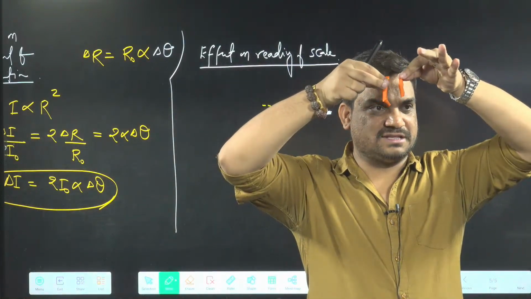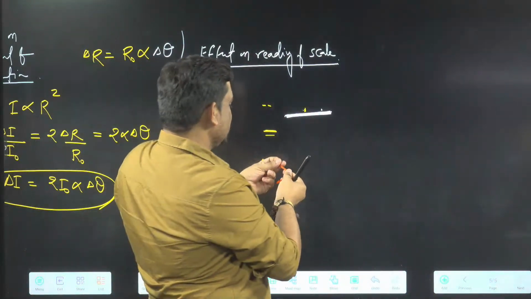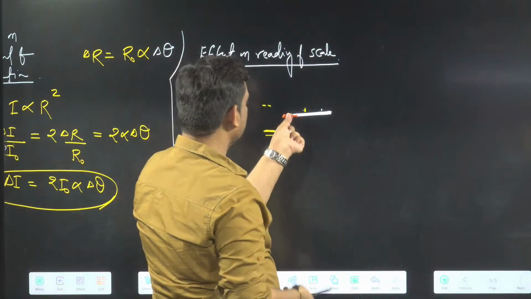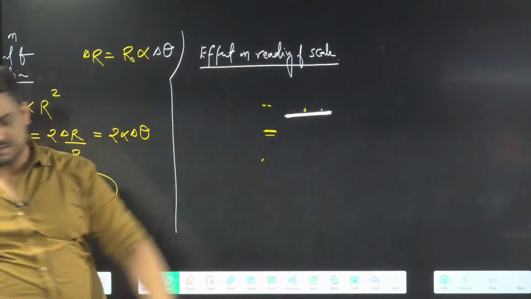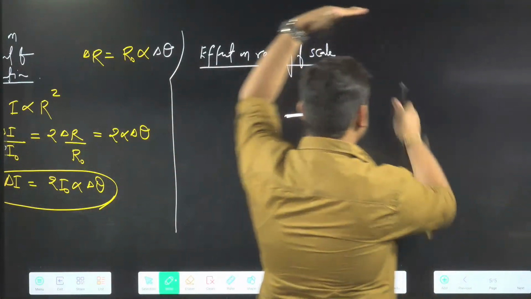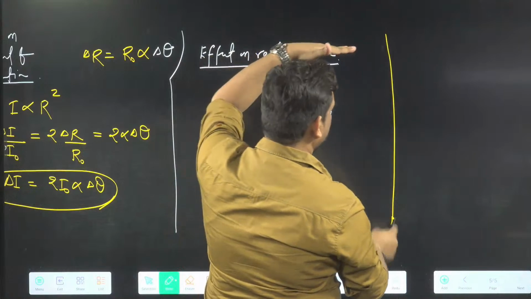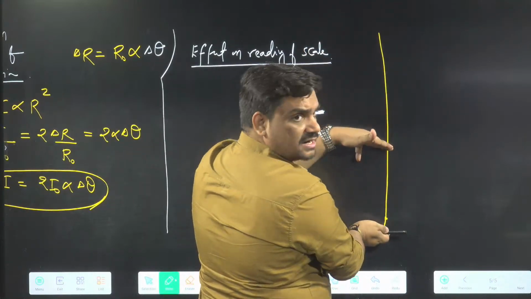So I'm going to take this, which is less. Using this, if I take readings, what will happen basically? More readings will be there. Or I can say, suppose this is my 1 centimeter. If I take a length of this one, then you can say, sir, 1 centimeter and then 1 centimeter. So 2 is the reading.